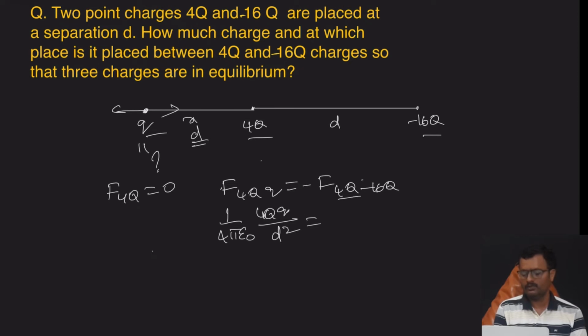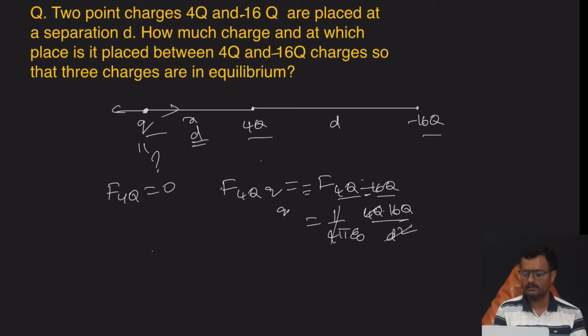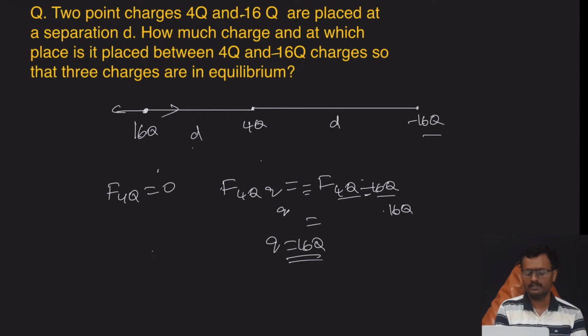Force on 4q by 16q has magnitude 1 by 4 pi epsilon naught 4q 16q by d square. 1 by 4 pi epsilon naught cancels, 4q cancels, d square cancels, then we get 16q. So 16q placed at a distance of d from 4q, then the three charges are in equilibrium.